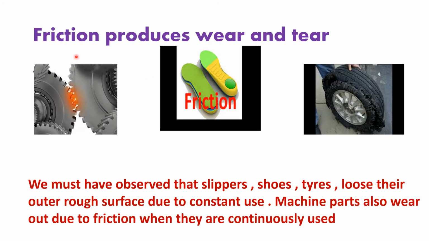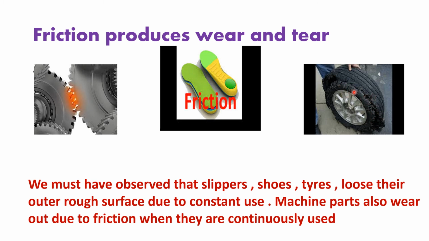Now another effect of friction is that friction produces wear and tear. That is, the surfaces become plain after some time. You see this shoe. Here on the shoe there are some rough surfaces, no? But when you keep on wearing the shoe or slipper for a long time, what happens? It becomes plain and we start skidding or slipping on that. That is what is meant by wear and tear. See here how the tire is worn out.